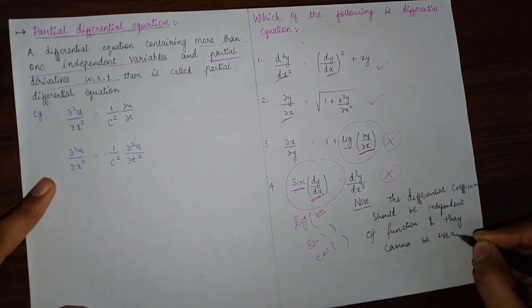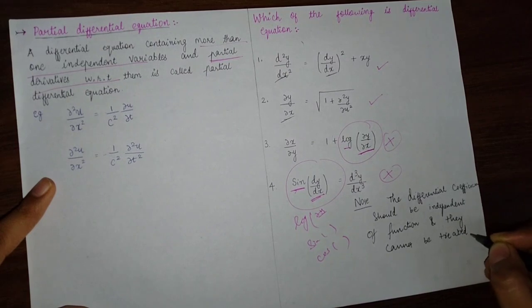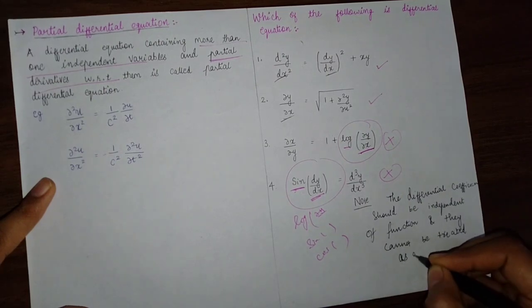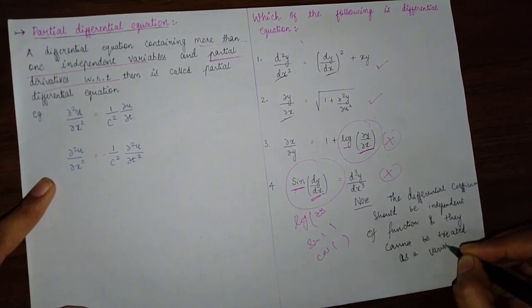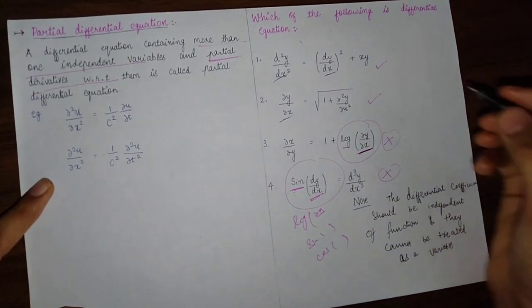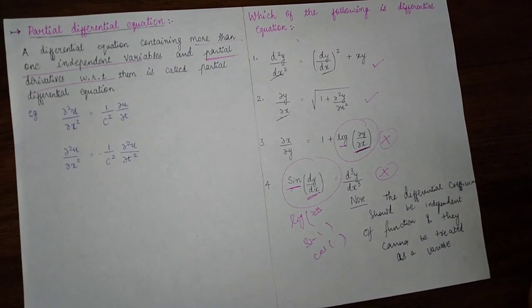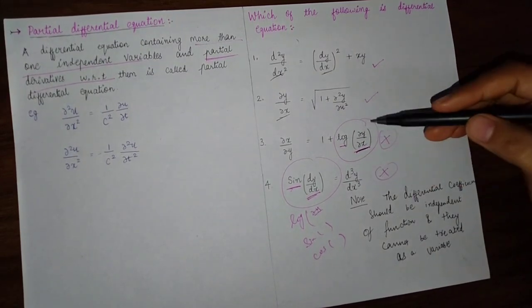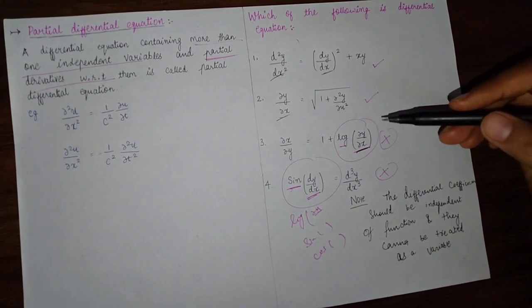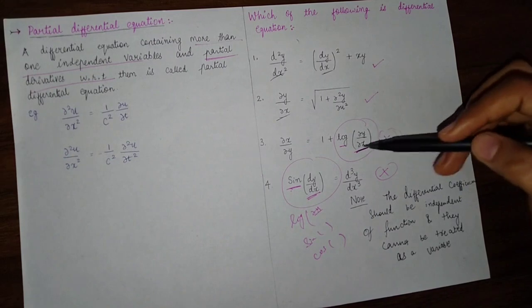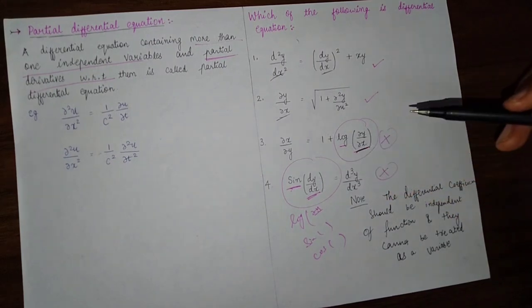If you consider it with the function, then it will be considered as a variable, and you cannot consider a differential coefficient as a variable. So these two are differential equations, but these two are not, because here they are with the function, and we cannot consider differential coefficients with functions.